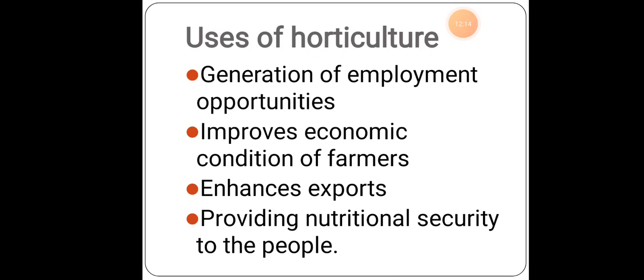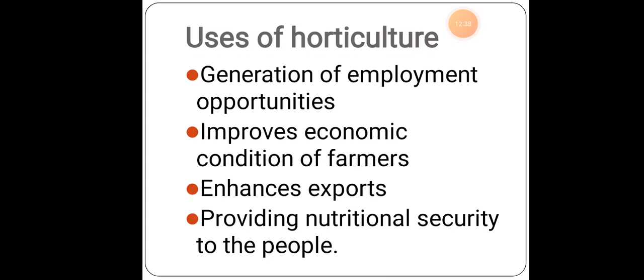Next thing is that it improves the economic condition of farmers. As I told, when it is seasonal employment and they start growing other vegetables and fruits, the economic condition of the farmers will grow, and the income of the individual will also grow.